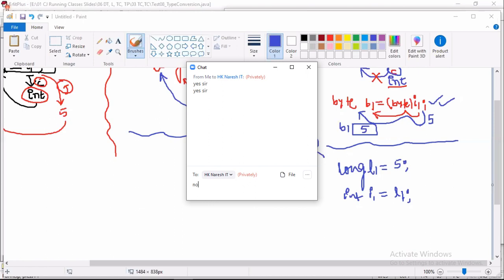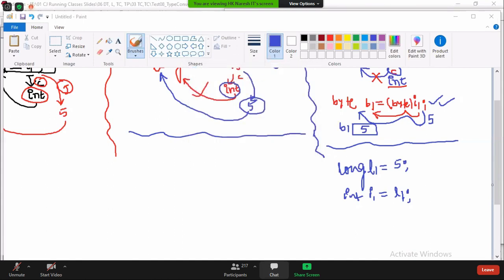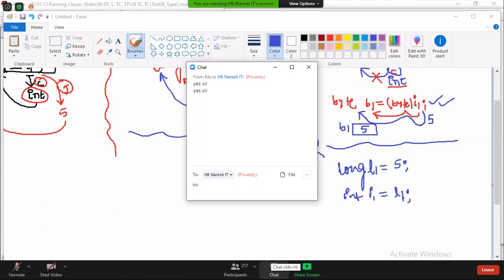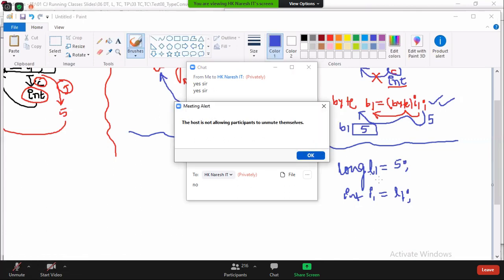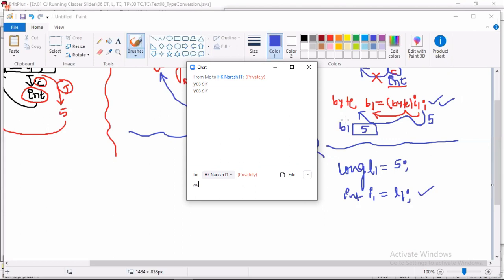Tejas Gaikwad, unmute. Tejas Gaikwad, can you please tell me how it is compiled? Hey, come on, are you speaking or not? You said it's compiled, na?